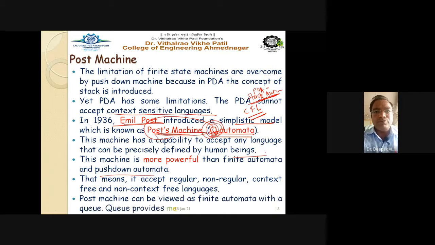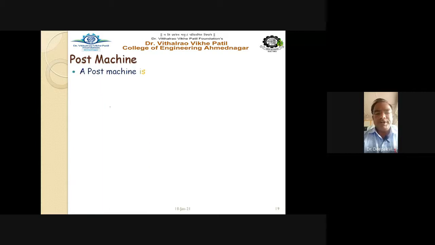The Post machine can be viewed as a finite automata with a Q as a data structure, and the Q provides memory to increase the capability. So with the help of this Q structure, it increases the capability of that particular Post machine. You can say that the Post machine is very similar to your pushdown automata. It is a type of automata where instead of a stack, we are going to use the Q only.